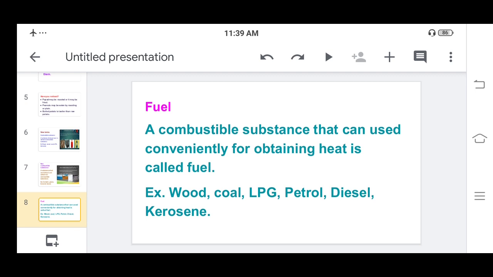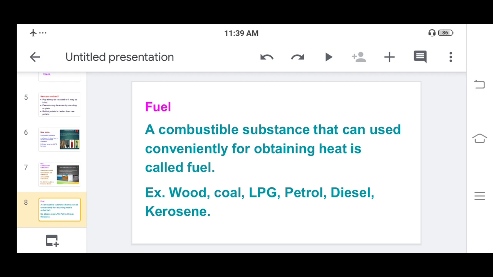Now for running two-wheelers and four-wheelers, we should add something into them. Without diesel or petrol, are they going to run? No. So in two-wheelers and four-wheelers, we add petrol and diesel.